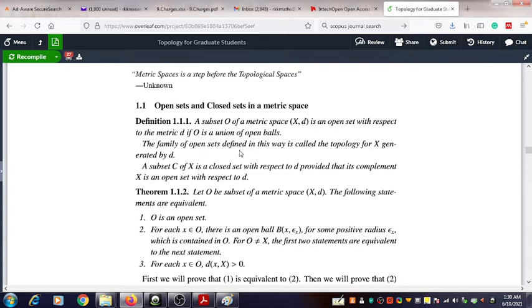Related to this concept, we can now define the closed set of a metric space.